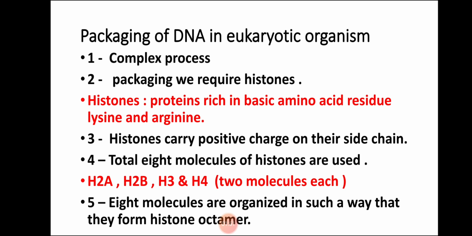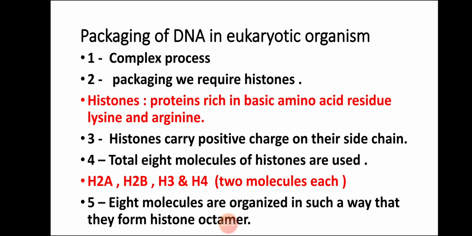Now let us know what we mean by histones. Histones are proteins which are rich in basic amino acid residues, lysine and arginine. In simple words, histones are proteins having a very high amount of lysine and arginine. These histones carry positive charge on their side chain.